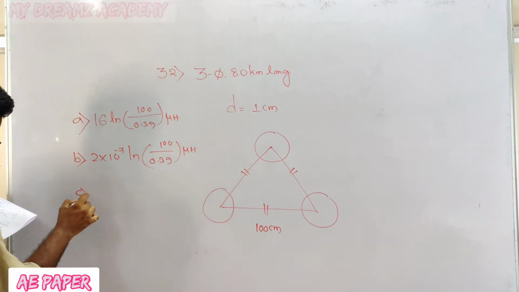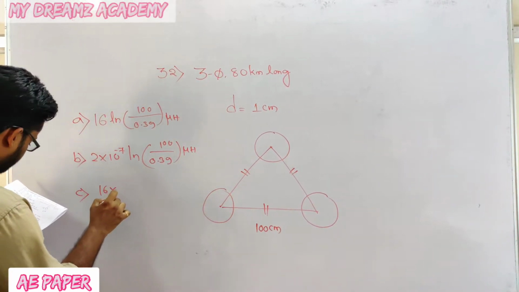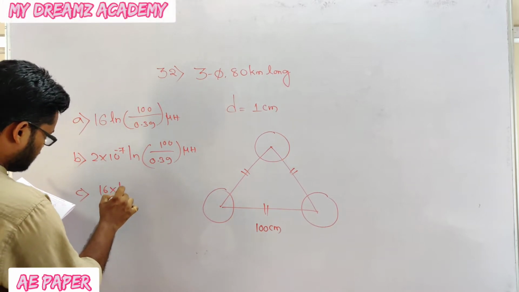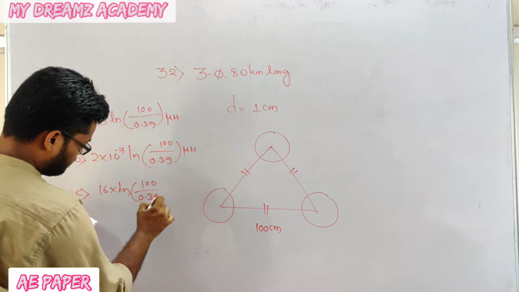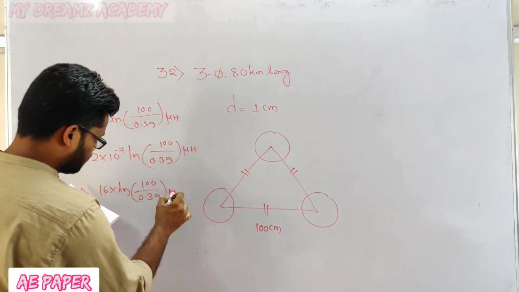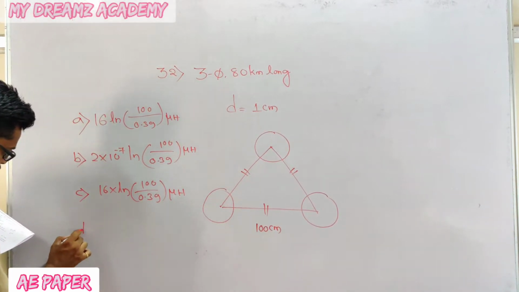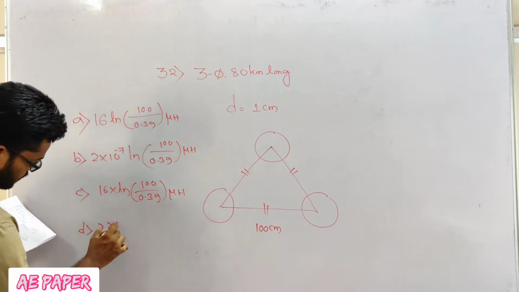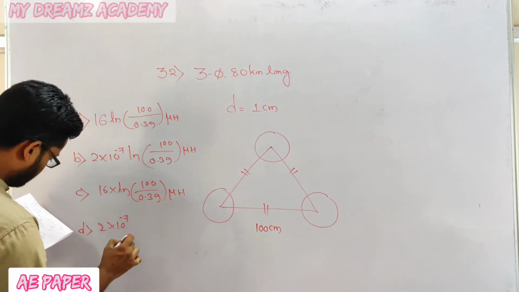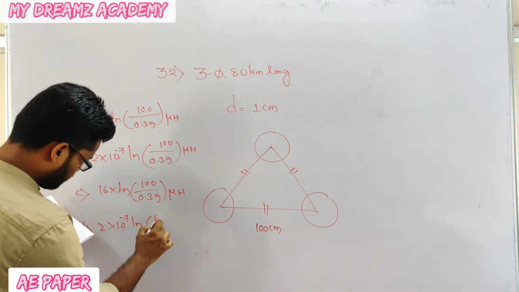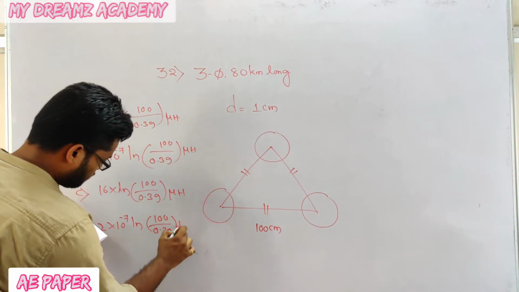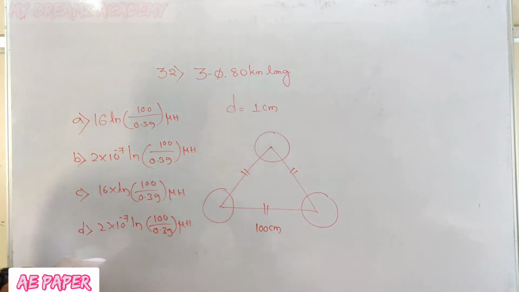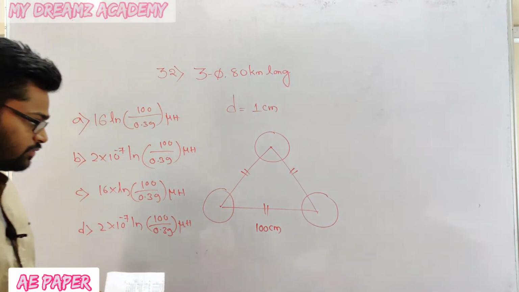Option C: 16 into ln 100 by 0.39 micro Henry. Option D: 2 into 10 to the power of minus 17 ln 100 divided by 0.39 micro Henry. These are the 4 options.